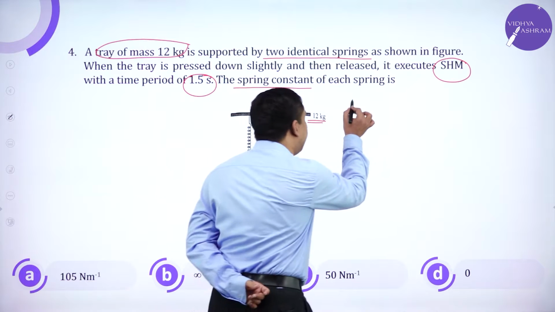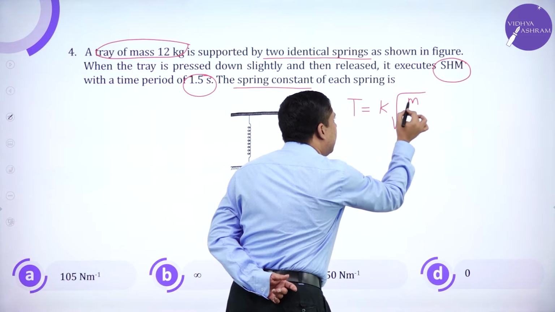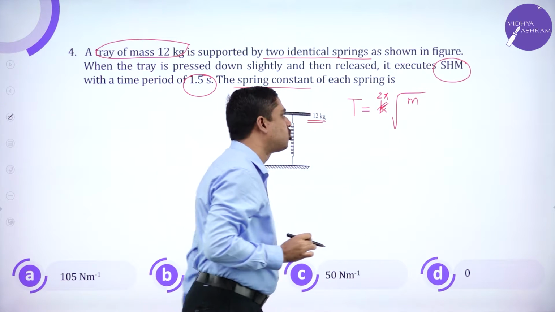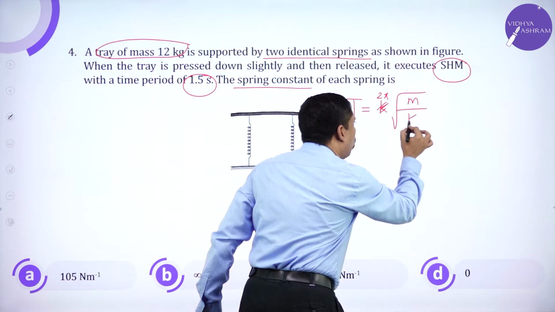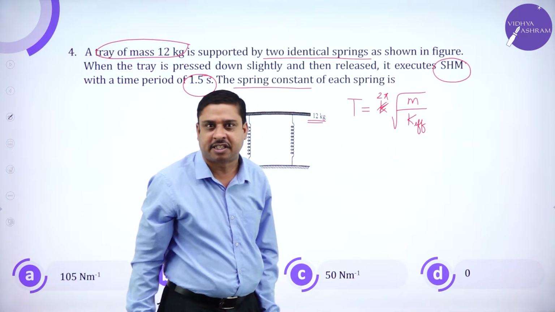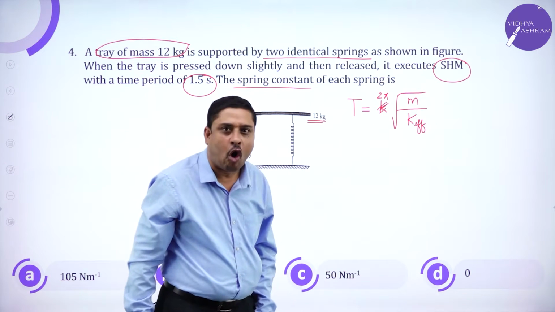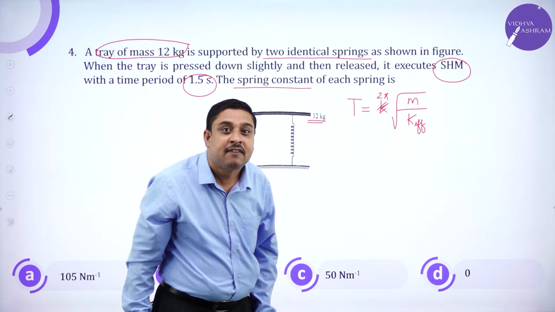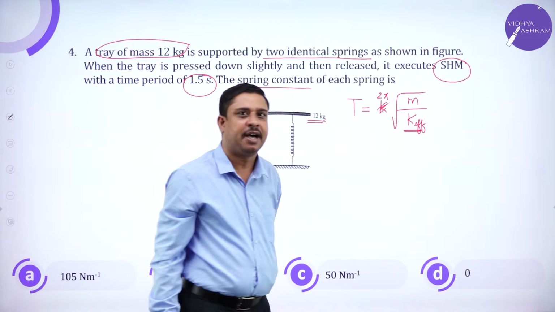If you realize the expression for spring constant in terms of simple harmonic motion, T equals 2 pi root of m divided by K effective, where m is the mass of the object, K effective is the effective spring constant. Now, what is K effective here?